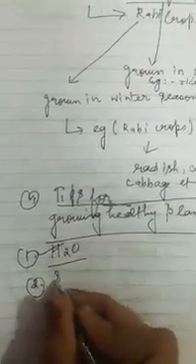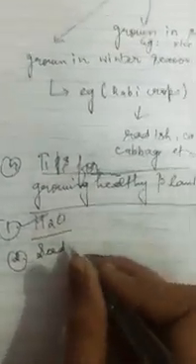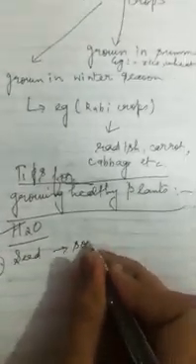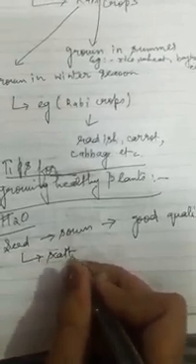Next is the seed. The seed to be sown must be of good quality, and the seeds must be scattered not very close to each other. They must be scattered far away from each other.